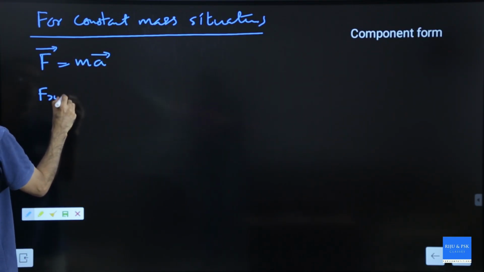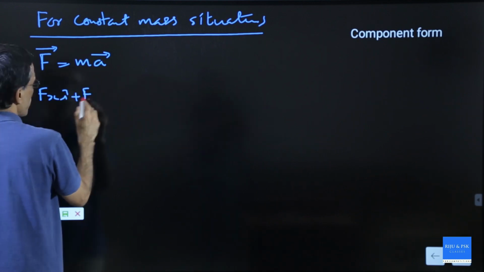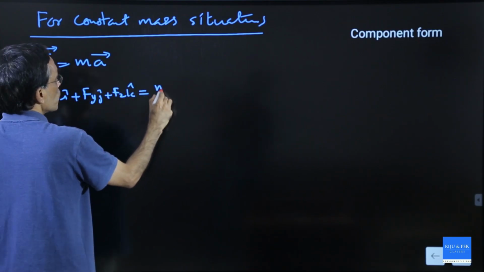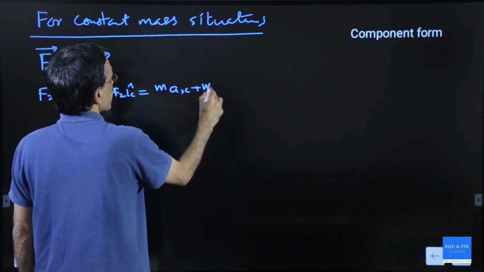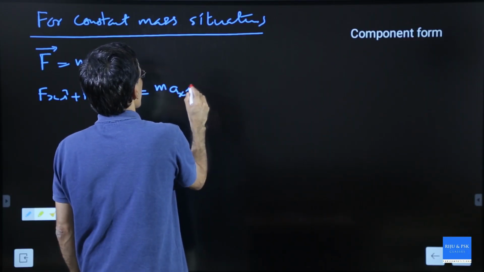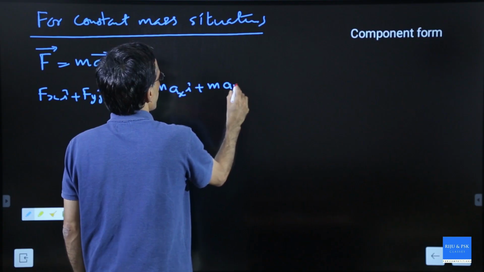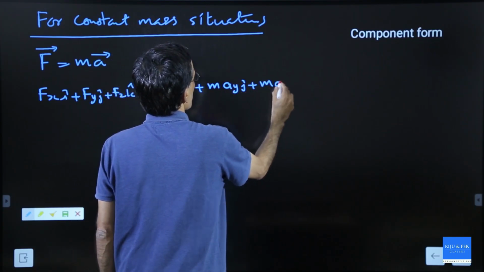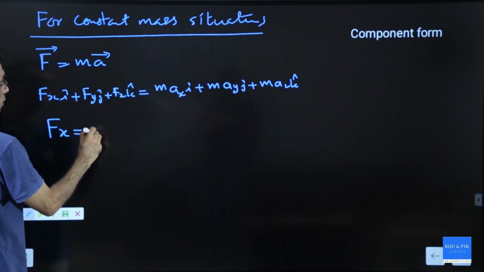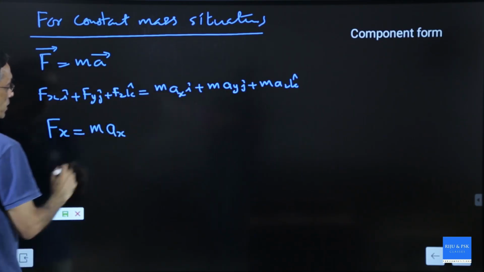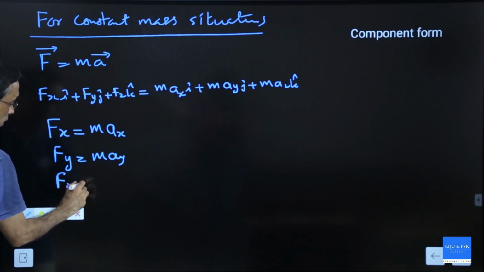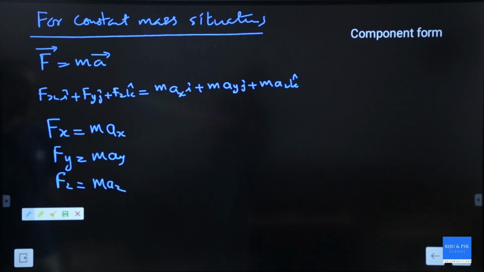Again vector form: Fx i plus Fy j plus Fz k equal to m into ax i plus m into ay j plus m into az k. Or force in the x direction is m into ax, force in the y direction is m into ay, force in the z direction is m into az. Component form.